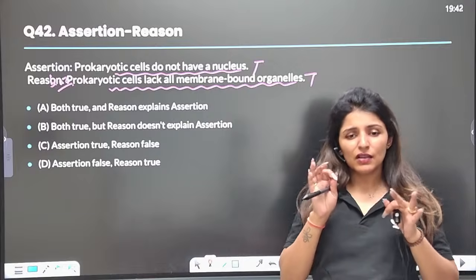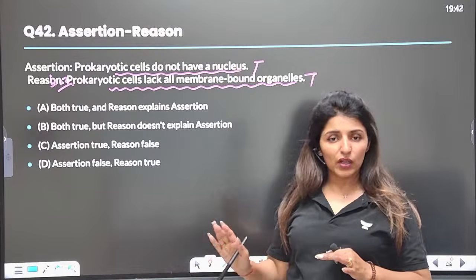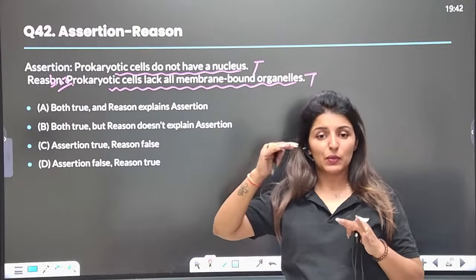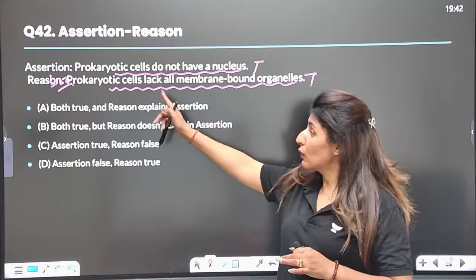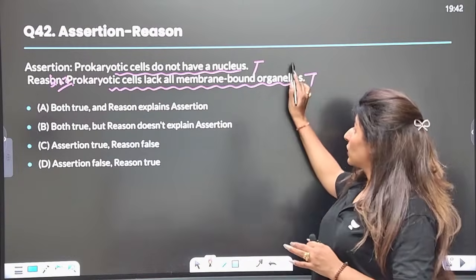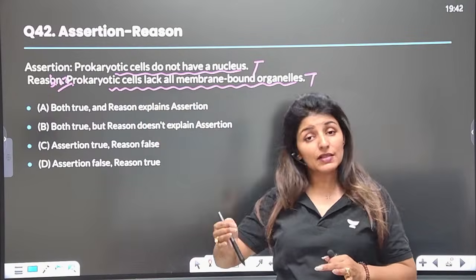So guys, it's a very simple trick. Whenever both the statements are true, in order to identify whether it's option A or B, that means whether it explains the assertion or not, the simple trick is to put the word "because" in between the two statements. This is applied when both the statements are true. Put "because" and read it again, whether it makes sense or not.